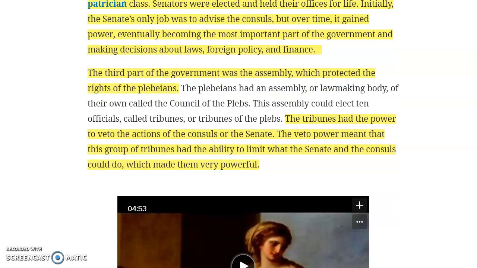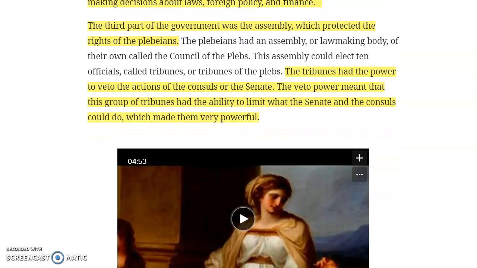The third part of the government was the assembly, and that protects the rights of the plebeians. Okay, so they are making sure that the plebeians and also sometimes the slaves also have a say in their government. They can also veto what goes on at the top of the government.